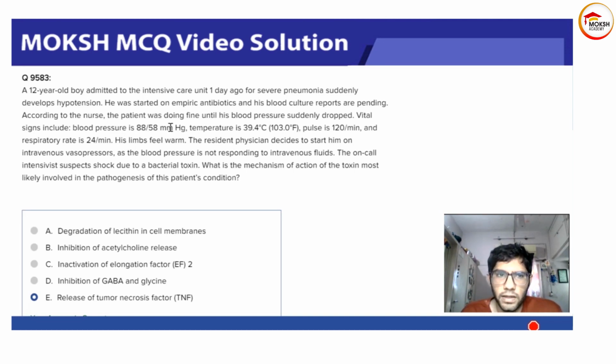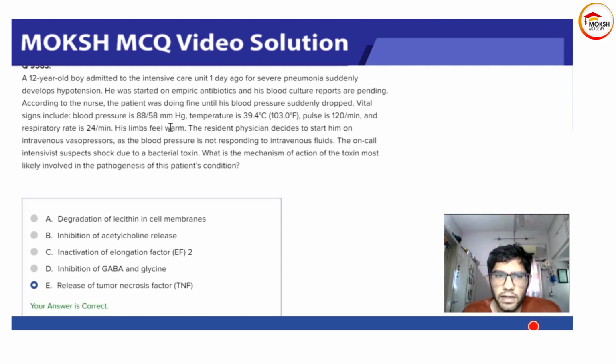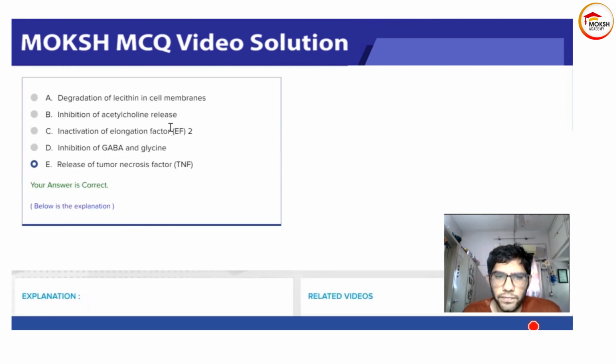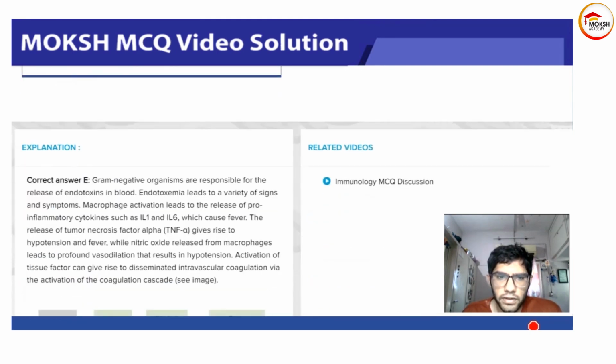Respiratory rate is 24. Limbs are warm. Limbs being warm is a sign of septic shock. The resident physician starts him on intravenous vasopressors as blood pressure is not responding to IV fluids. This is also specific of shock. Now we want to know what is causing the shock. A septic shock is caused by release of tumor necrosis factor. This you need to remember. This is factual data you need to know.